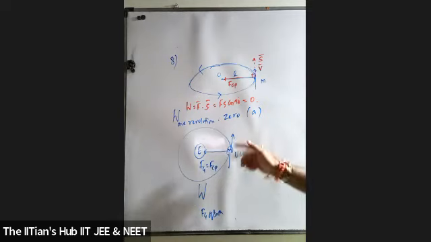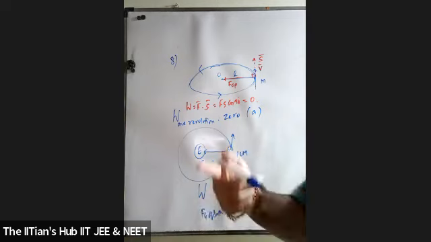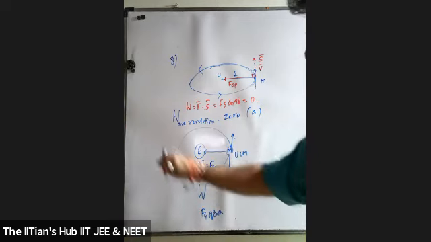The velocity of the moon is in this direction. That is called the orbital velocity, whose formula I have already derived.